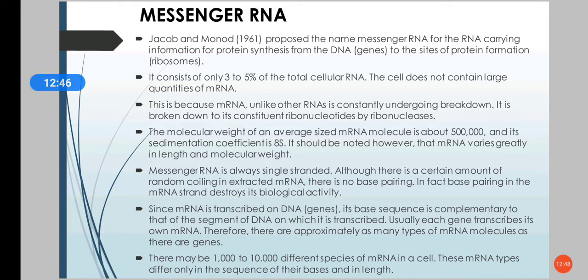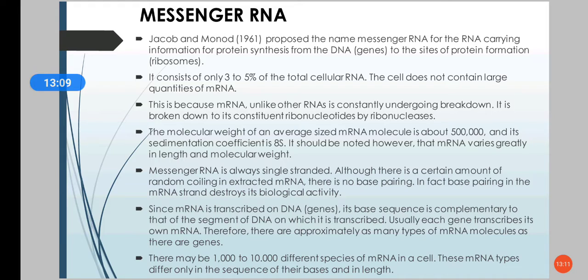So mRNA acts as a messenger, carrying the information from DNA to make functional proteins. That is why Jacob and Monod in 1961 named it messenger RNA.